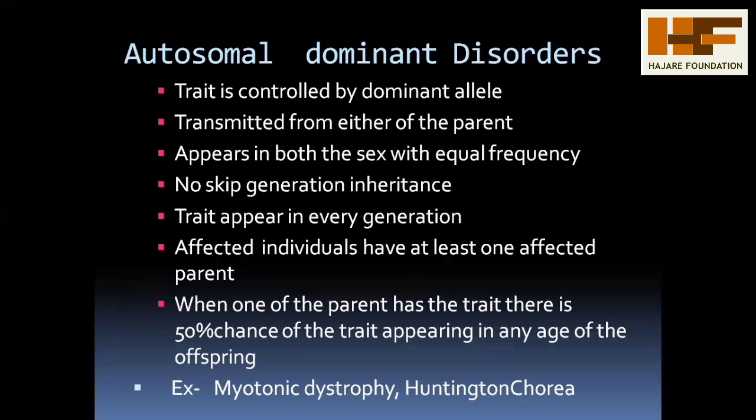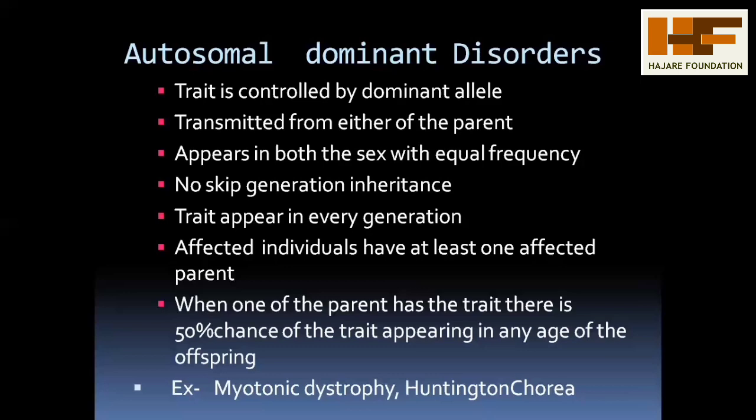These disorders are controlled only by the dominant allele. Two types of alleles are there, one dominant and another recessive. The dominant allele always controls the disorder, which is called autosomal dominant disorder.